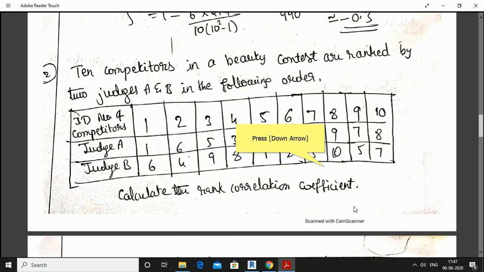One more problem. Ten competitors in a beauty contest are ranked by two judges A and B in the following order. The ID numbers of the competitors are 1 to 10. Judge A ranked them as 1, 6, 5, 3, 10, 2, 4, 9, 7, 8, and Judge B ranked them as 6, 4, 9, 8, 1, 2, 3, 10, 5, 7. We need to find the rank correlation coefficient.